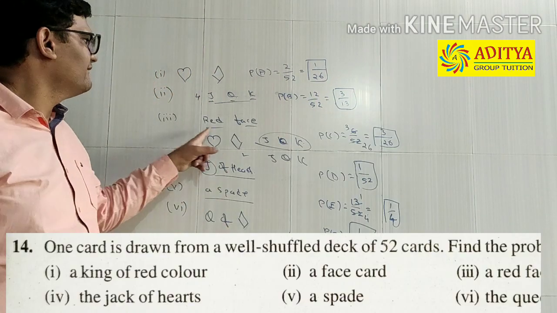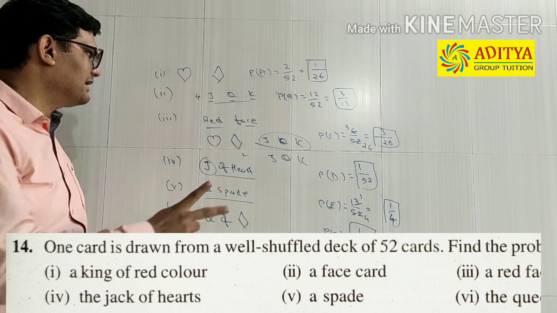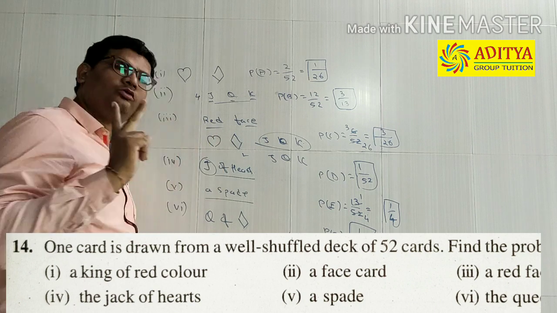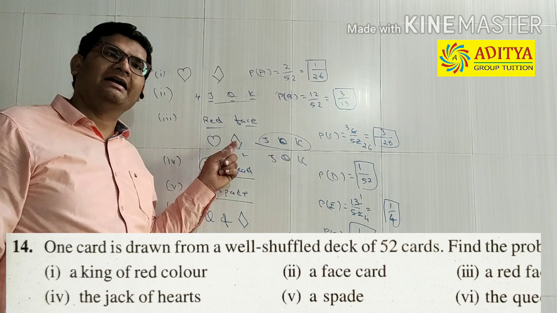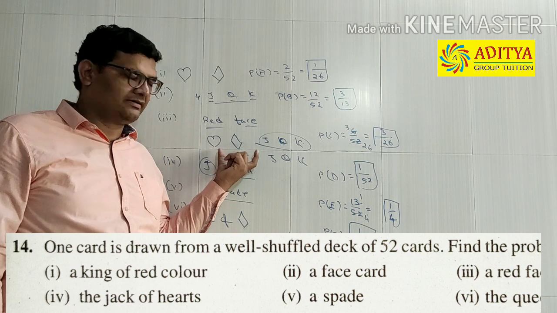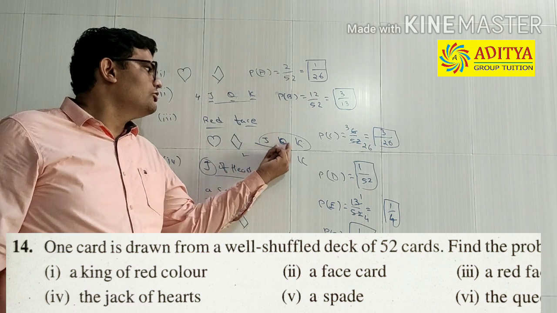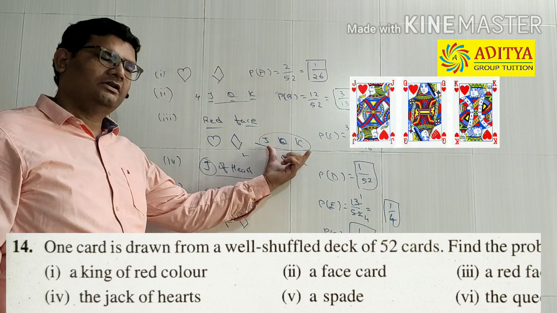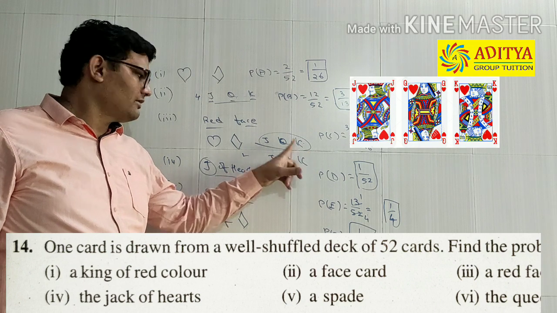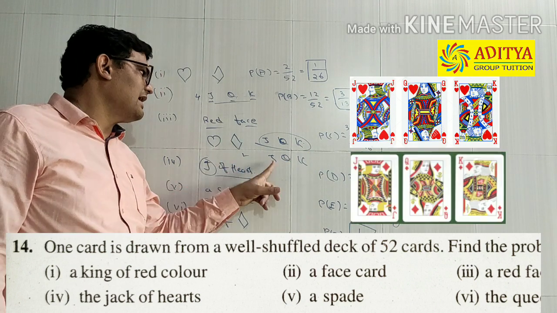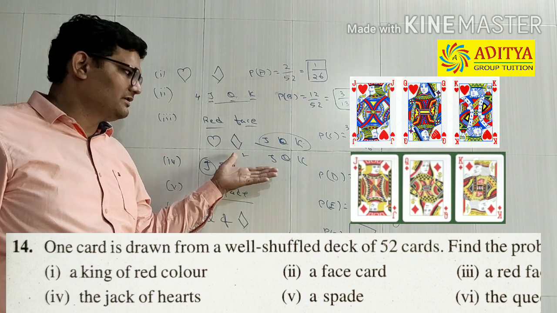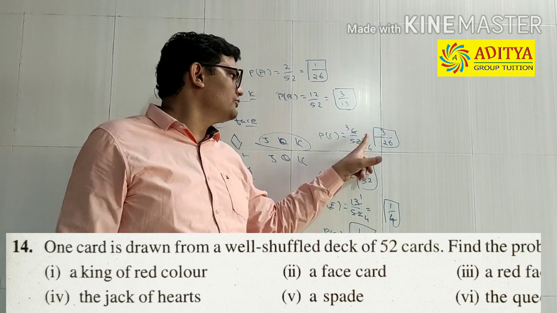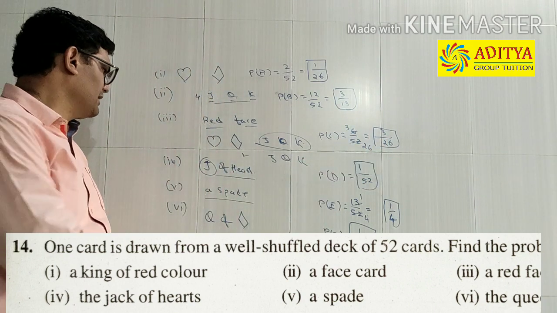Third is a red face card. Two criteria are given to you. It should be red in color and it should be a face card. There are 2 suits which are of red color, that is heart and diamond. And face cards are jack, queen and king. So J, Q and K of heart, and J, Q and K of diamond. Total 6 outcomes out of 52. So 6 by 52 is equal to 3 upon 26.